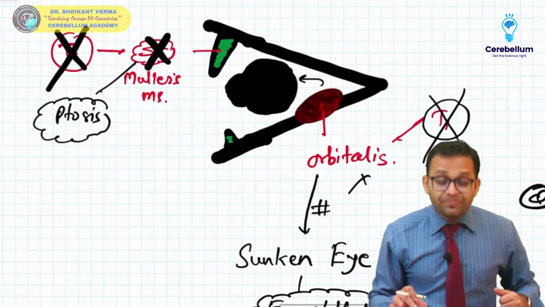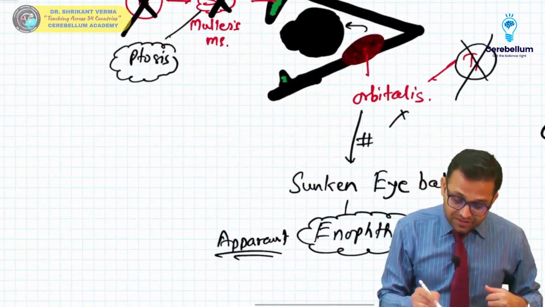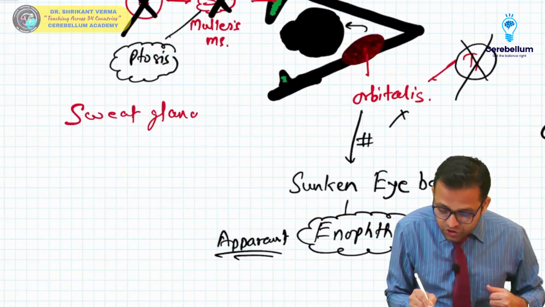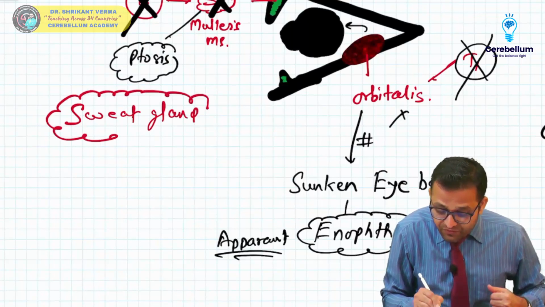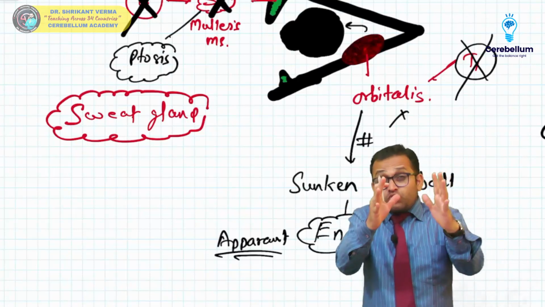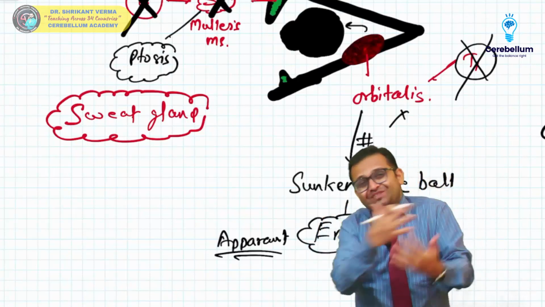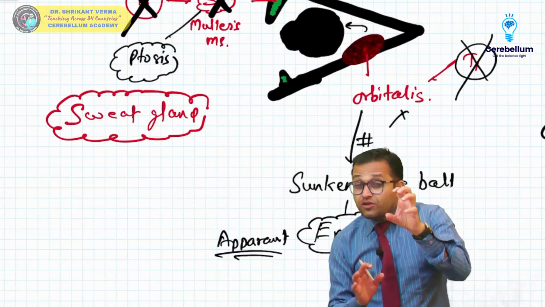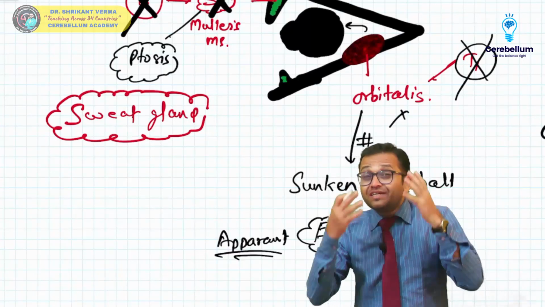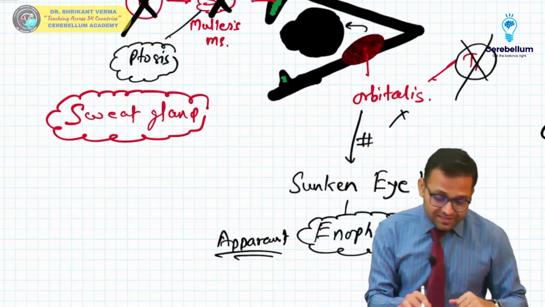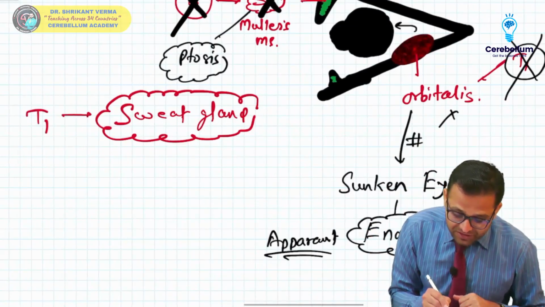So this is the point. Now try to understand. There is a sweat gland in the head and neck part. Whenever we look at a lion, we get sweating. Why? Because when we look at a lion, there is a sympathetic stimulation, T1 stimulation, which causes activation of the sweat gland. The sweat glands are supplied by T1.